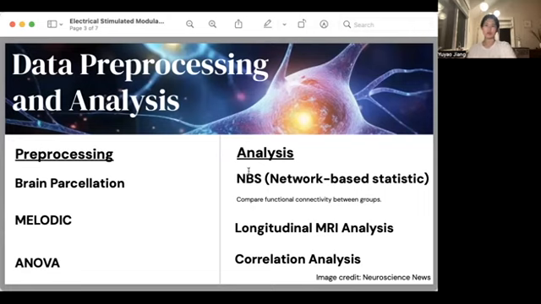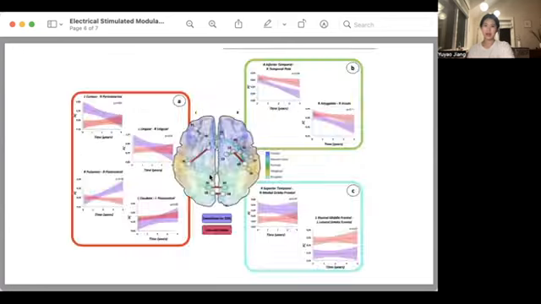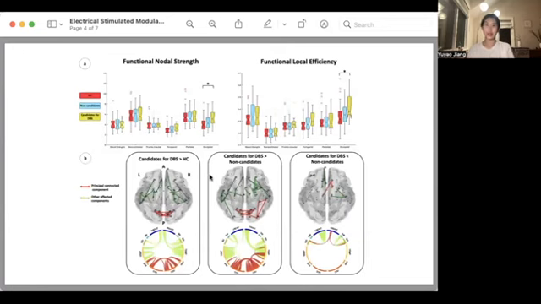We used the results from pre-processing and inserted them into computer programs such as NBS, network-based statistics, that compare functional connectivity between groups, longitudinal MRI analysis, correlational analysis, and so on. All of the models presented in this presentation are results after experimenting with parameters and variables.